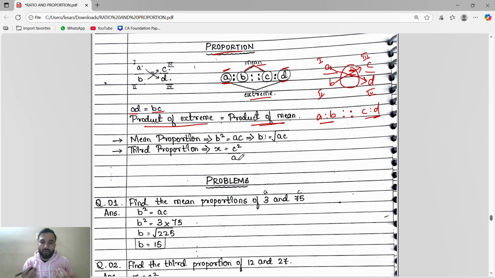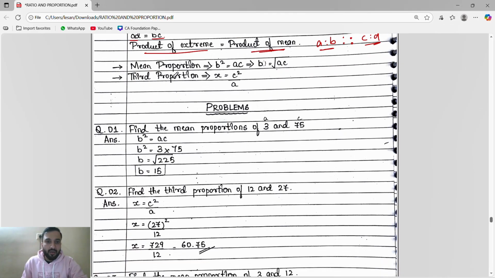In the question itself, they will give the values. Just understand the thing. Mean proportion formula is what? B is equal to square root of A into C. First we will do A into C. Whatever we get, we will do the square root. Done. We will get the mean proportion B. Then for finding the third proportion, we will do C square by A. So understand, guys, very important thing.